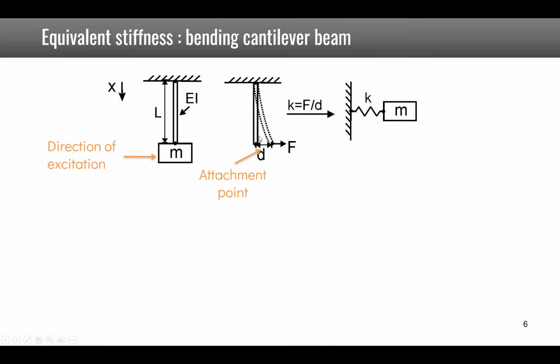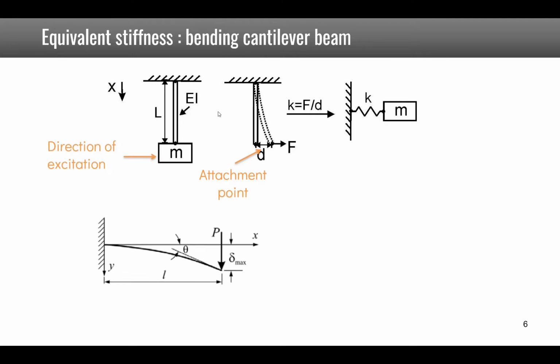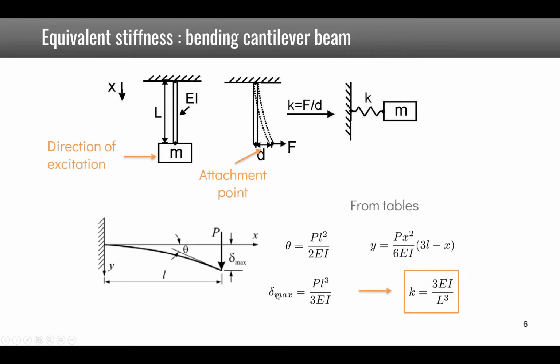For that, we could use the formulas of resistance of materials or just go to existing tables. In this example, the maximum displacement at the location of the force for a cantilever beam is given by PL cube over 3EI, so that P over delta is equal to 3EI over L cube.